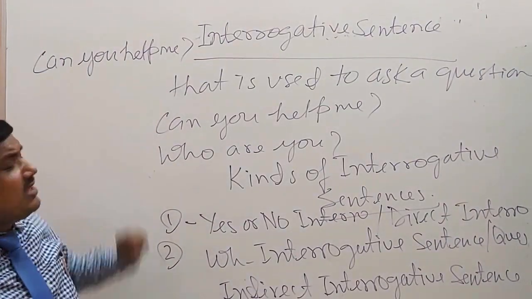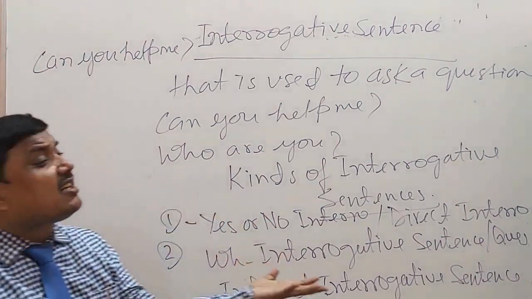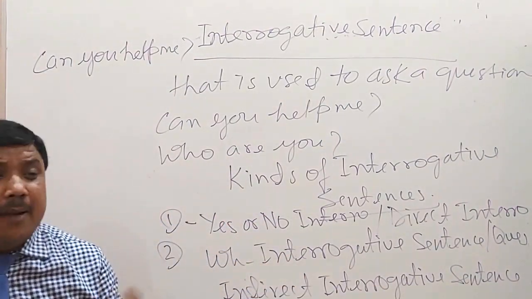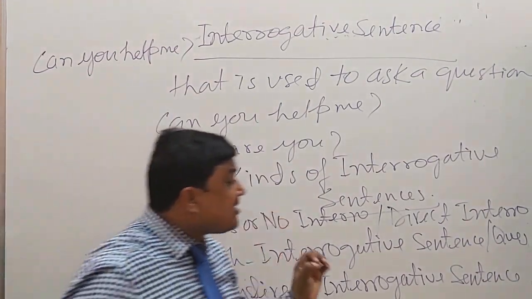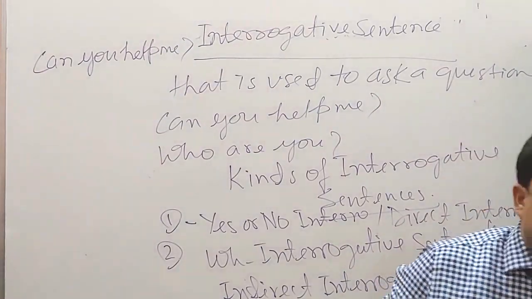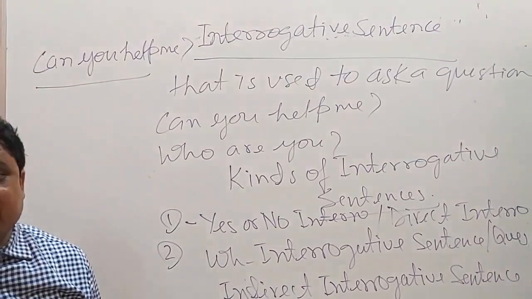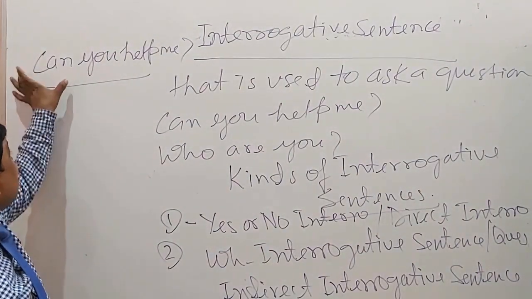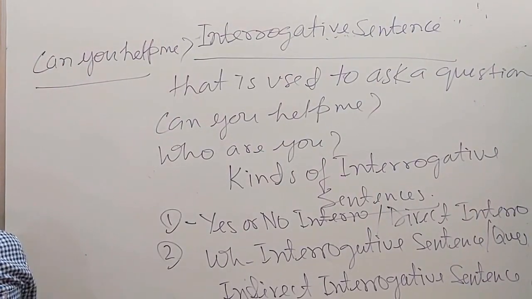Here, can you help me has been given. Can you help me means क्या तुम मेरी सहायता कर सकते हो? I am asking. This can be answered in yes or no. So this is called a yes no interrogative sentence. One more thing you can notice here, that this has started with a helping verb, can.